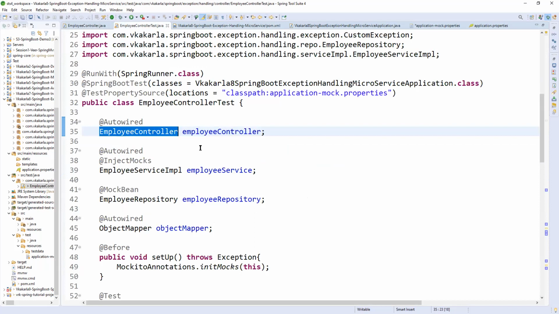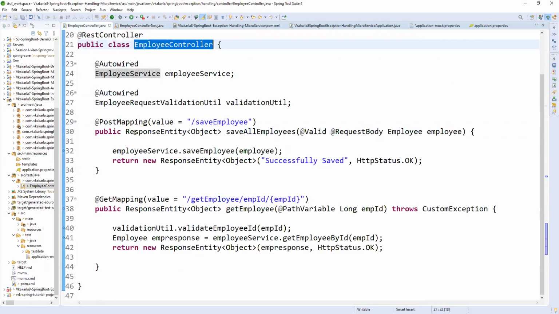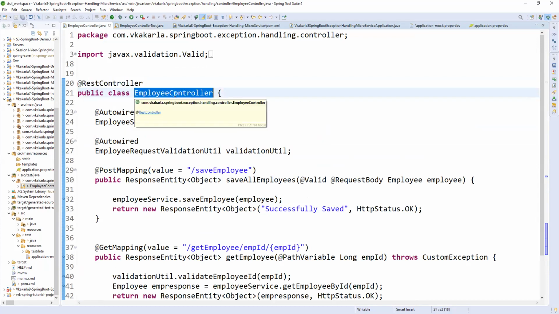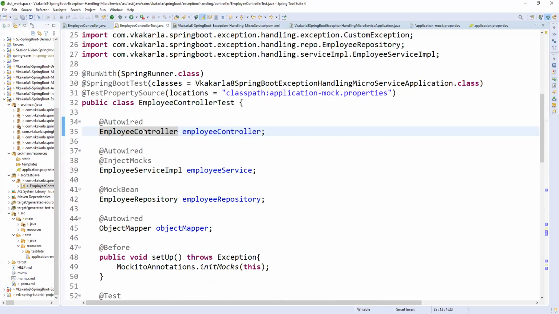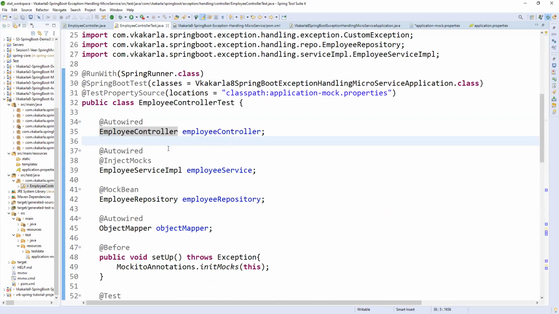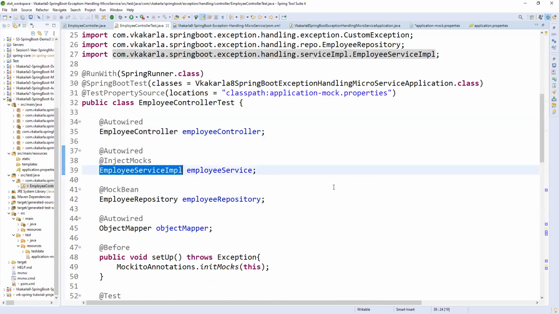We are testing an employee controller, so that employee controller should be available in my class, so I autowire it here. The employee controller is also a Spring component, because I already defined it with RestController. Whatever you define with Spring-related annotations will be a Spring bean. Spring automatically registers it as a bean, whether it is a controller, a service, or a component. They are all eligible to autowire, and to inject anywhere it is required.